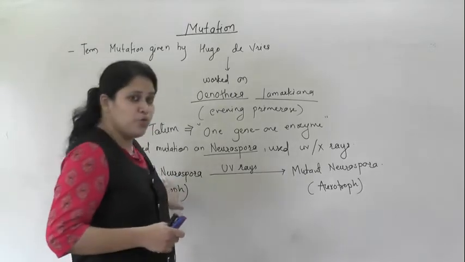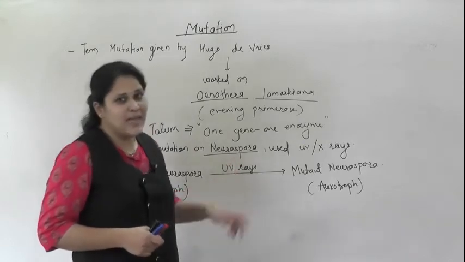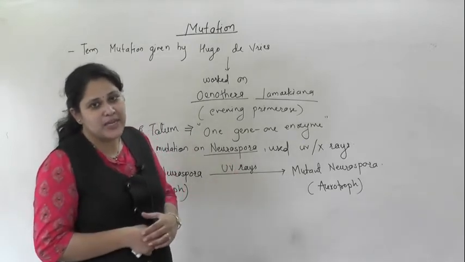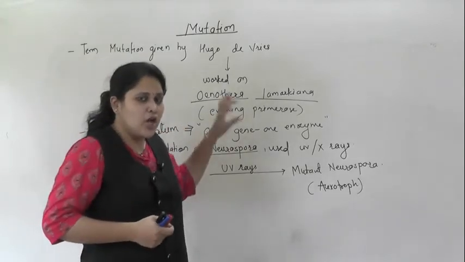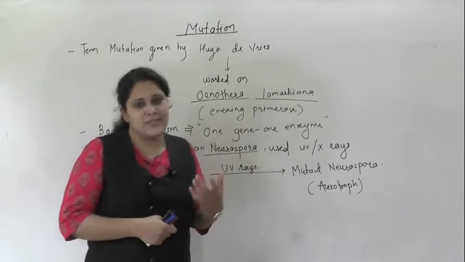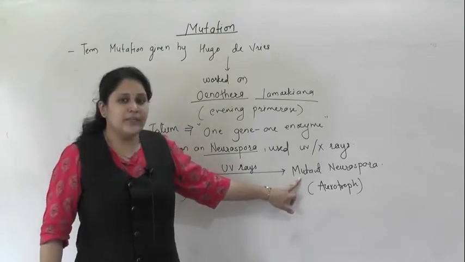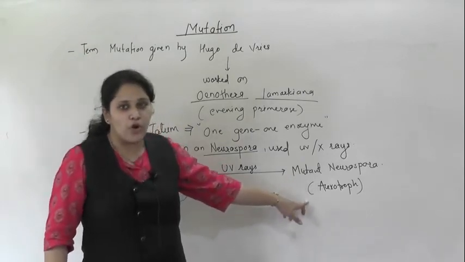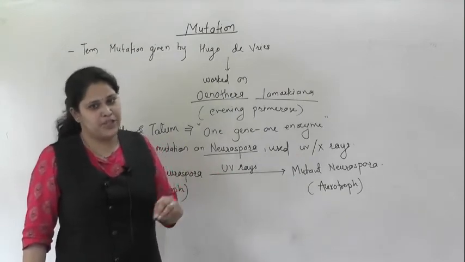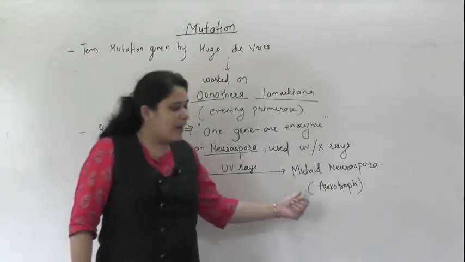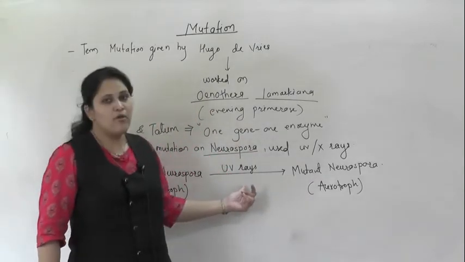Now when this Neurospora was exposed to ultraviolet rays, UV rays act on the DNA and damage it, so the genes got damaged, including those involved in the synthesis of nutrients. So the mutant Neurospora, or auxotroph strain, was not able to grow efficiently on a minimal medium, because the genes required for synthesis of nutrients were damaged by exposure to UV rays.